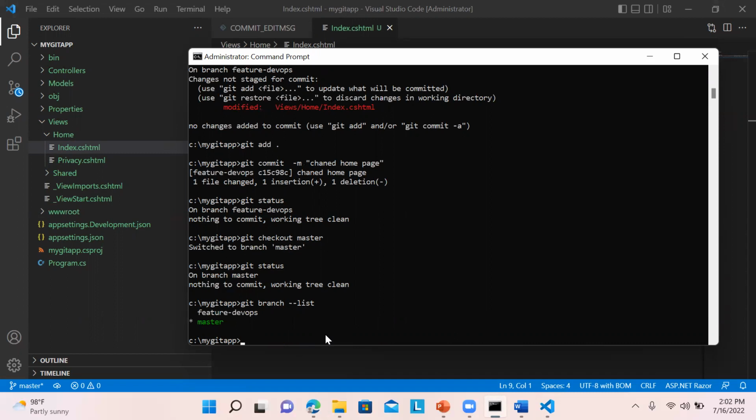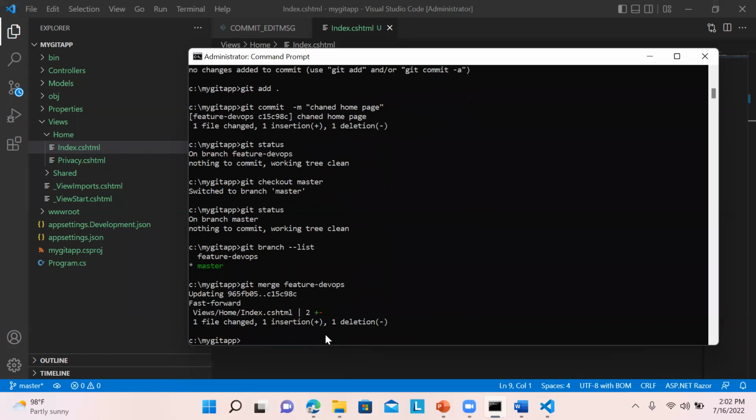Now we can also use git merge feature, the DevOps one. So we are going to merge this feature with the master branch.